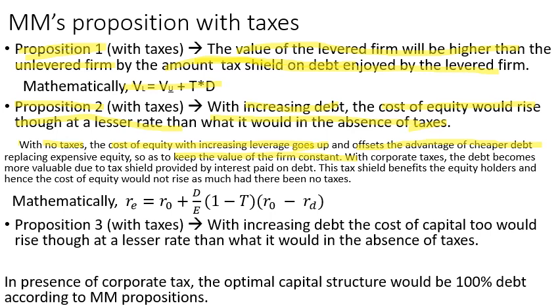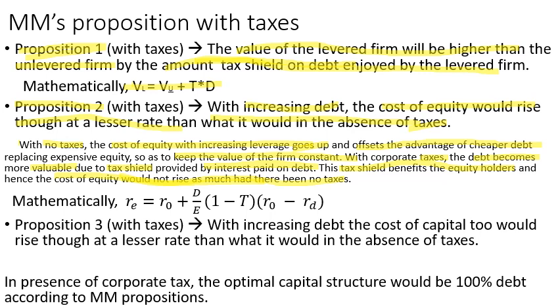But when there is tax, the debt becomes more valuable because there is tax shield. There was no tax shield in no tax, obviously. So with taxes, debt becomes more valuable due to the tax shield provided by interest paid on debt. This tax shield benefits the equity holders, and hence cost of equity would not rise as much as had there been no taxes. Since there is tax shield, it is much more valuable. So the cost of equity would rise obviously, but not that much.